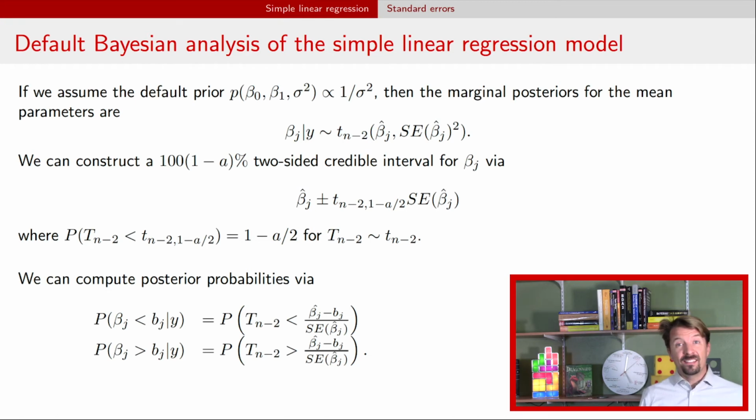We can take this posterior distribution and we can calculate posterior probabilities. We can say what's the probability that the parameter is less than or greater than a particular value. In this case, I'm using beta j. We just have to do some rearrangement, but now we have a probability statement relative to that standardized t distribution. Now, because the t distribution is a continuous random variable, these probabilities are actually one minus the other one. So if you only need to calculate one of them, you can get both those probabilities quickly. All right, so that's a Bayesian approach.